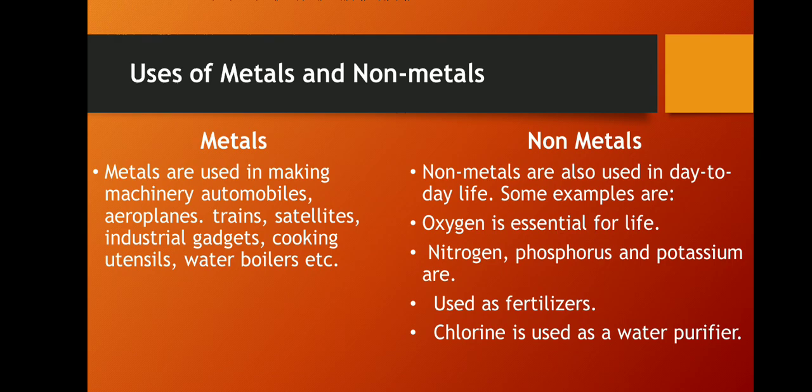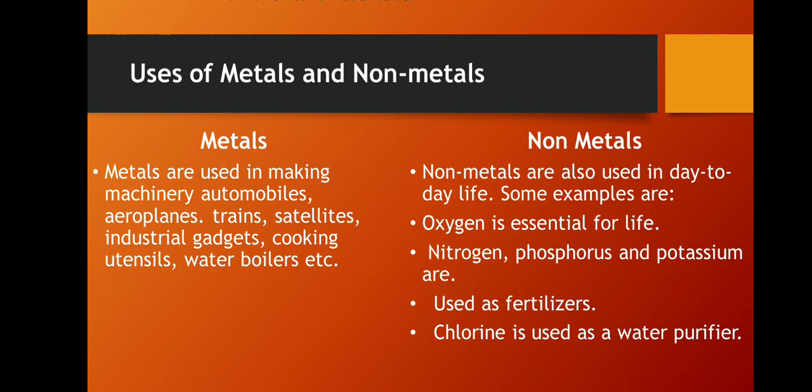Now let's try to understand non-metals. As we have already discussed, oxygen is essential for respiration as well as for combustion, for burning. Carbon is present in nutrients like vitamins, fats, proteins as well as carbohydrates. Carbon is present in allotropic forms like diamond, graphite, coal and charcoal. Diamond is a very precious non-metal used as a gemstone. Graphite is used to make electrodes in dry cells as well as pencil leads.